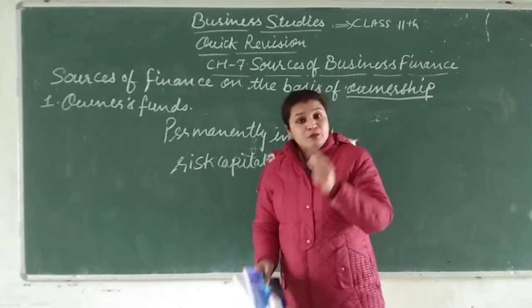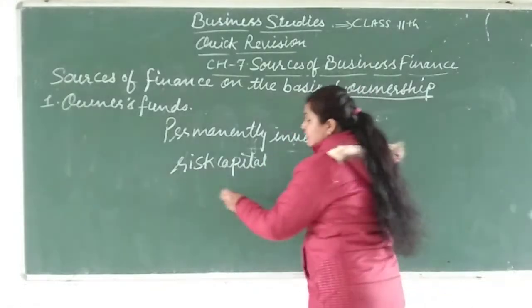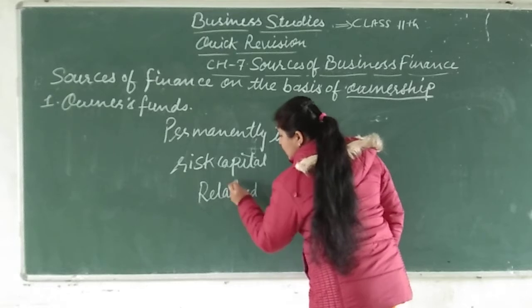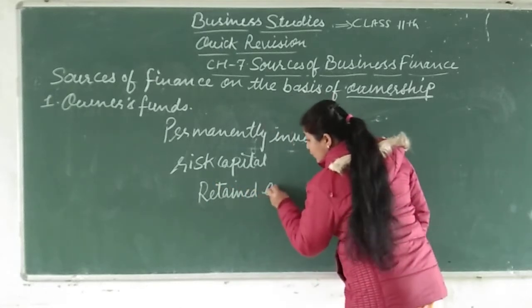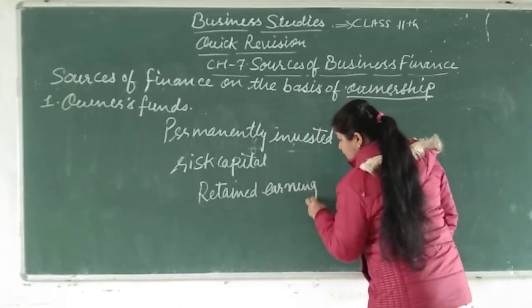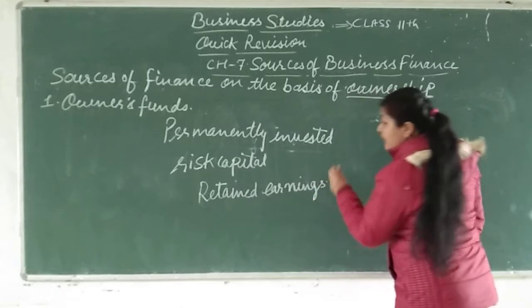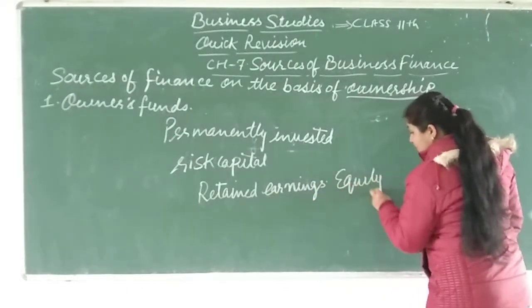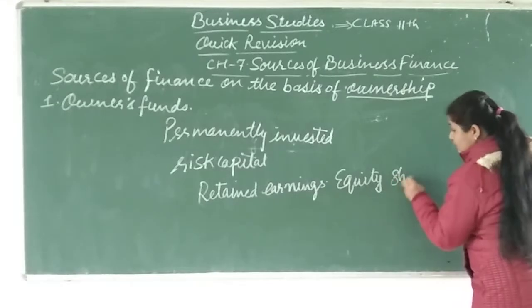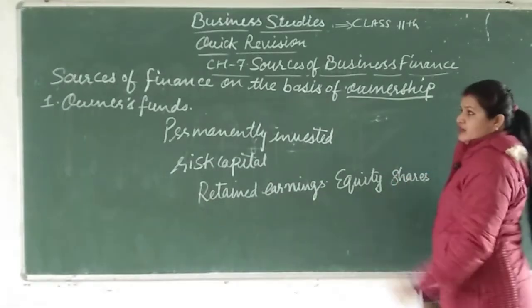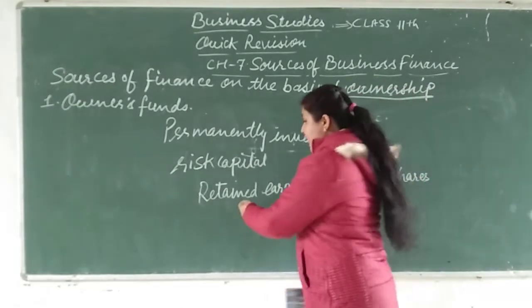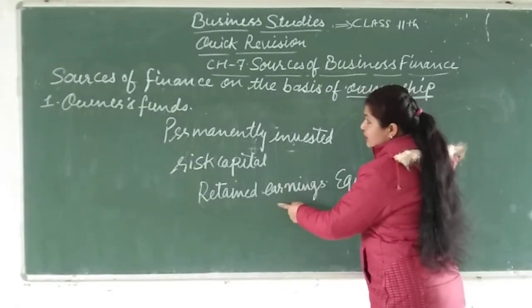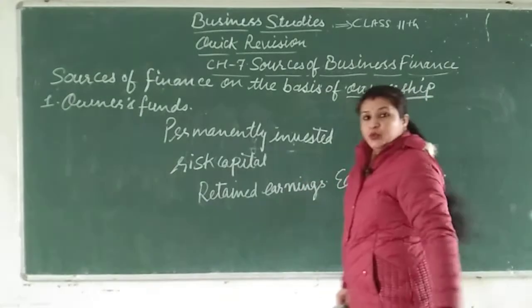Now some sources of owner's funds are retained earnings and equity shares.